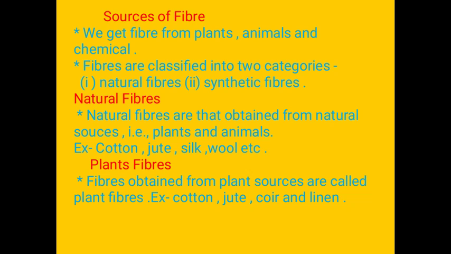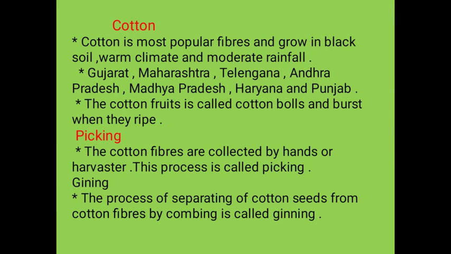Fiber obtained from plant sources are called plant fiber. Example, cotton, jute, coir, and linen. There are two categories of fiber: natural fiber and synthetic fiber. Fibers that we get from plants or animals are known as natural fiber. Fibers which are obtained from plants are known as plant fiber. Example, cotton, jute, linen.